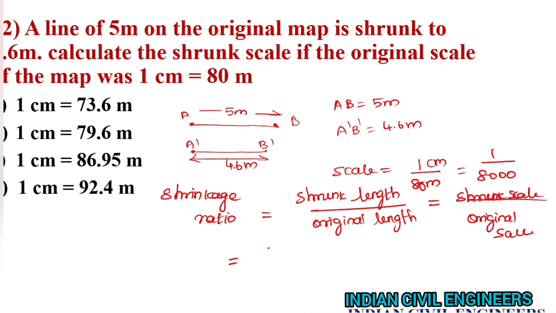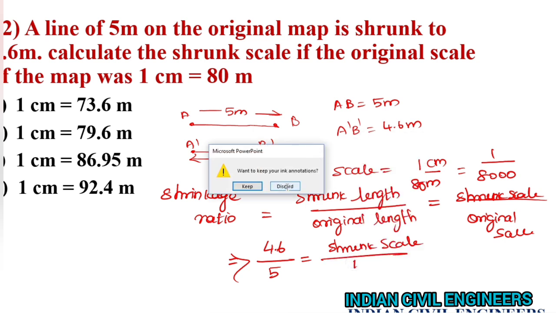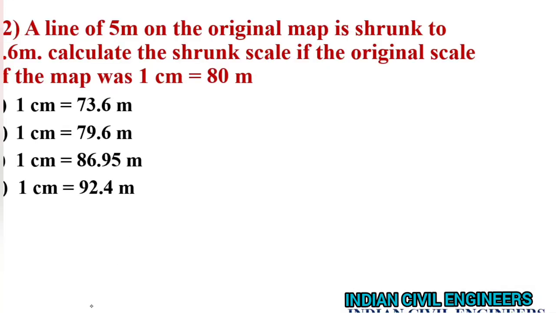So we already know the shrunk length is 4.6 meter and original length is 5 meter, which is equal to shrunk scale, which we have to calculate, divided by original scale, which is 1 by 8000.